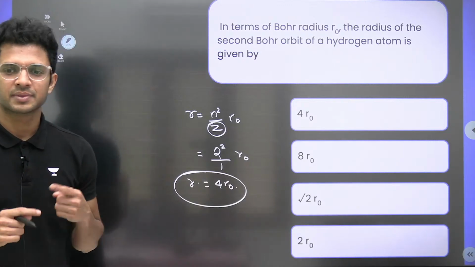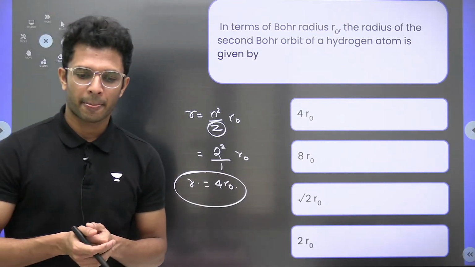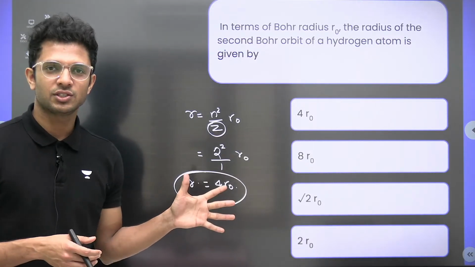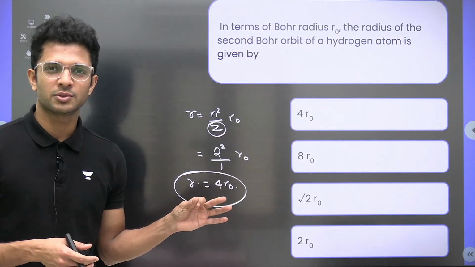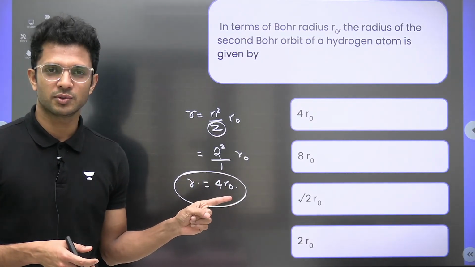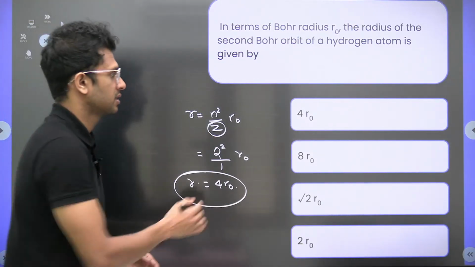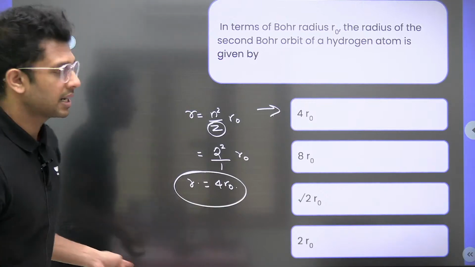All good? To the next one. Okay. You can take 5 seconds to copy this down. 5 seconds. 4 हो गया. 3 हो गया. 2, 1. And time is up. So it's 4r naught. Our option is A here. ठीक है? अगला question.